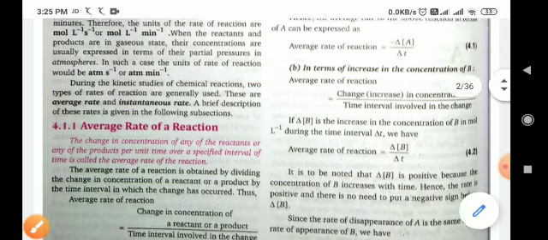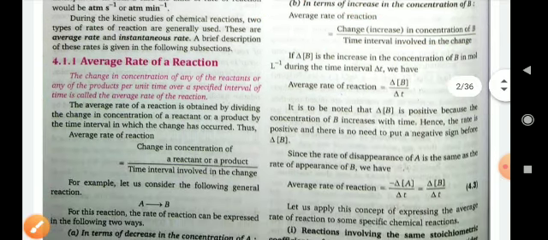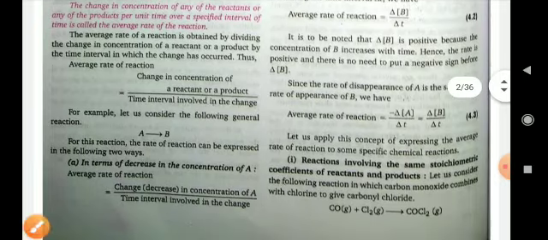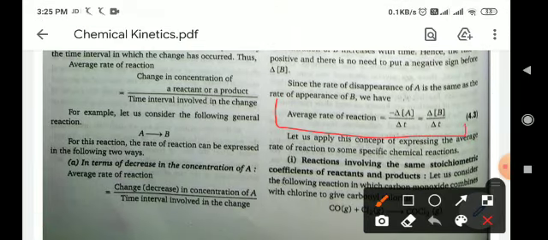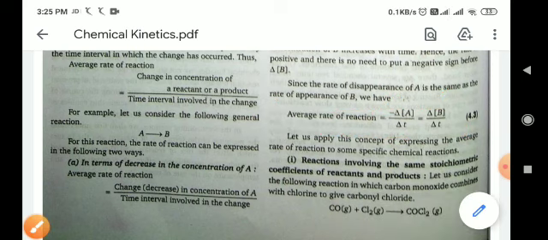So the average rate of reaction is minus delta A upon delta T, which equals, for the product, delta B upon delta T. Here you can see there is a minus, but here there is no minus. This minus indicates the decrease in concentration of the reactant, and the plus indicates the increase in concentration of the product. Okay, so these are the average rates of reaction.